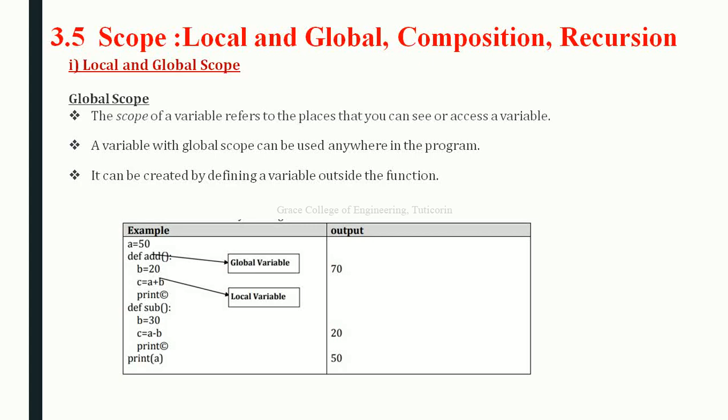Okay, so here A and B are given. Define addition, that is add: B is equal to 20, C is equal to A plus B. So, the global variable and the local variable. Print C. Define subtract: B is equal to 30, C is equal to A minus B. Print C, print A. So, adding the two, the answer is 70. And here your answer is 20 and here your answer is 50.